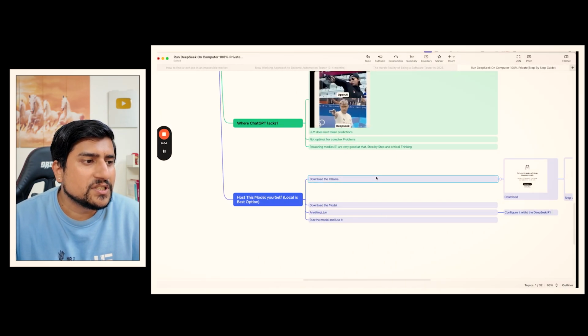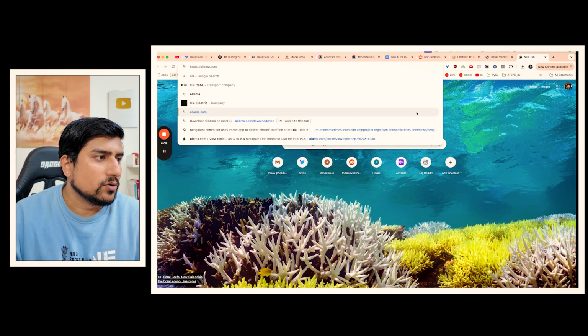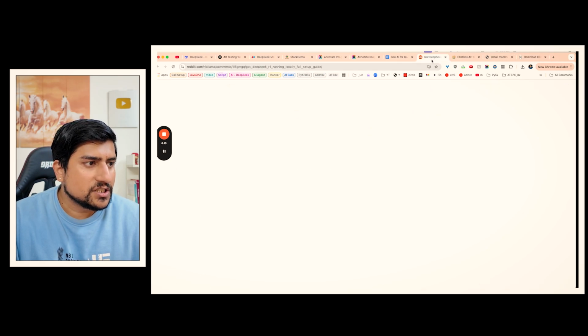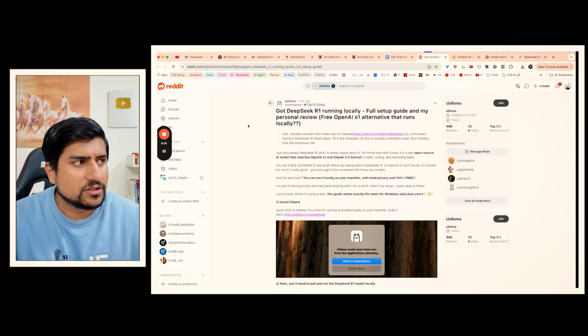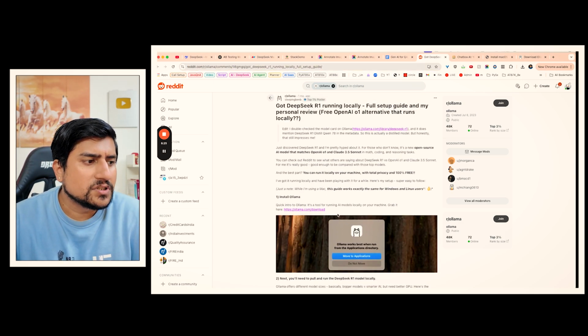Let's see. The first thing is you need to download Ollama, which is very simple. Just go to the Ollama download page. If you have a Mac, or if you have Windows, just download this, with very simple instructions. I have already seen how you can run DeepSeek using Ollama on your system. It is available on Reddit also, but I'll show you practically how it is done. Just download it, which is very simple.